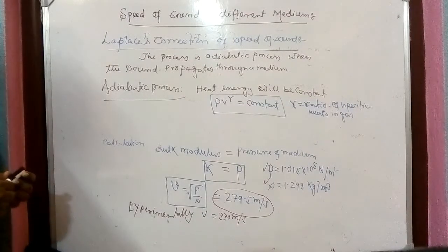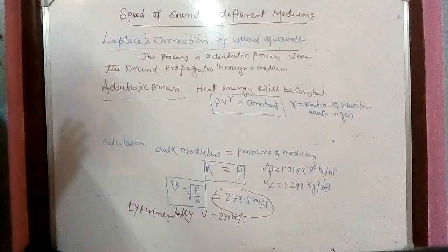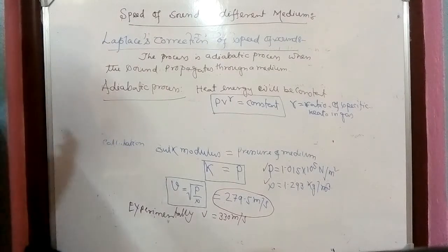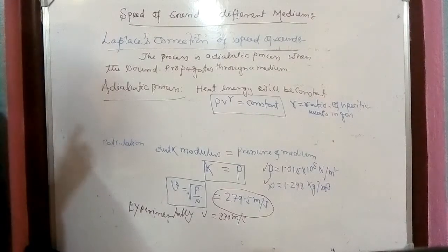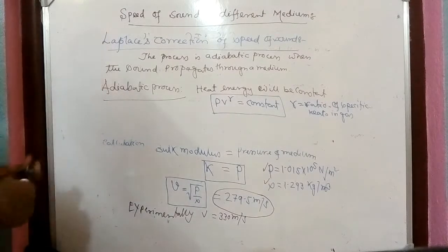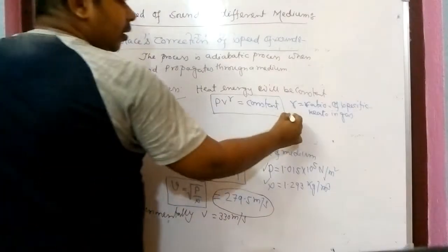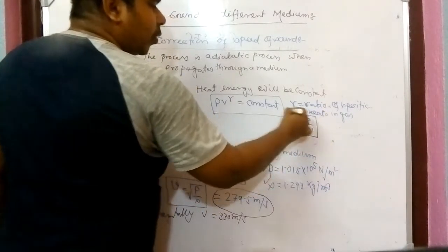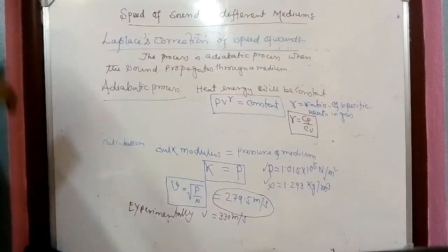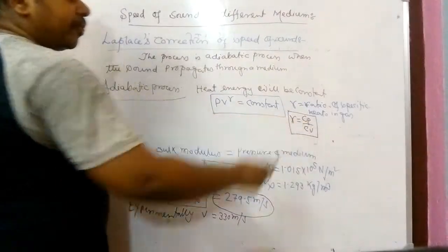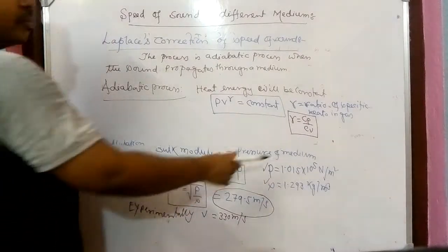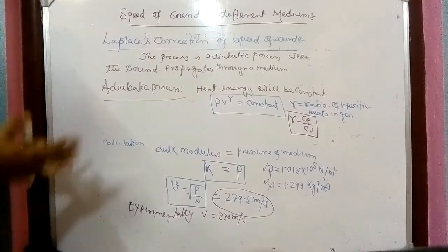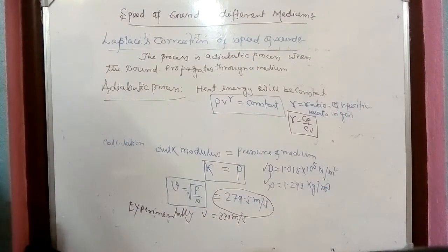Just remember, specific heat is a property. Every body, every particle or every element has specific heat. But for solids and liquids, there is only one specific heat. For gas, there are two specific heats, Cp and Cv. Cp is known as the specific heat at constant pressure, and Cv is the specific heat at constant volume. You have no need to remember this, just see that gamma is the ratio of specific heats in a gas.